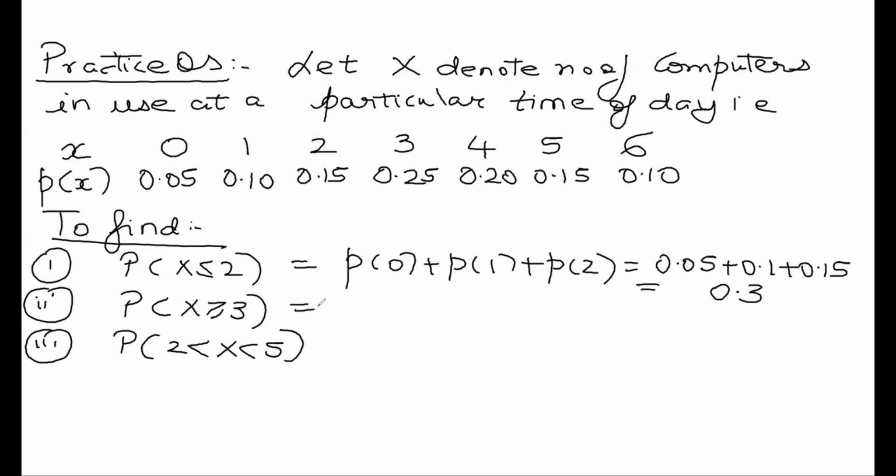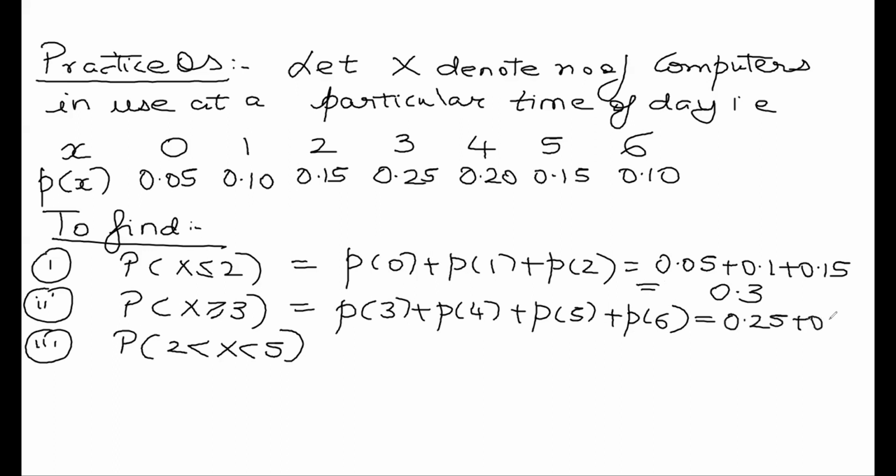Probability that X takes the value greater than equal to 3 is P of 3 plus P of 4 plus P of 5 plus P of 6, and if I add them all up, I get 0.7.